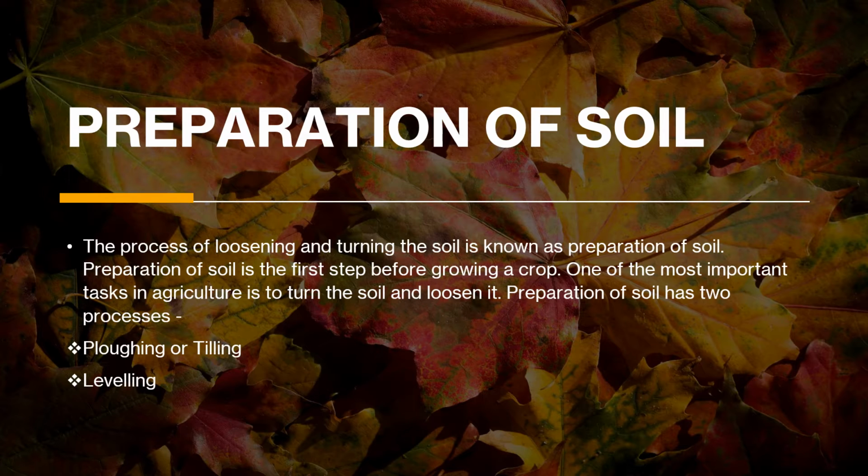So there are some steps that should be taken before a crop is grown, so that afterwards you can get a good crop yield. So it's the first step and one of the most important tasks of agriculture. Preparation of soil has two processes. First is the plowing or tilling, and the second one is leveling. So let's continue. Next is plowing.